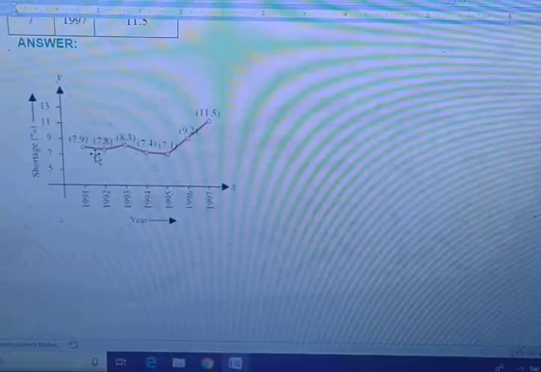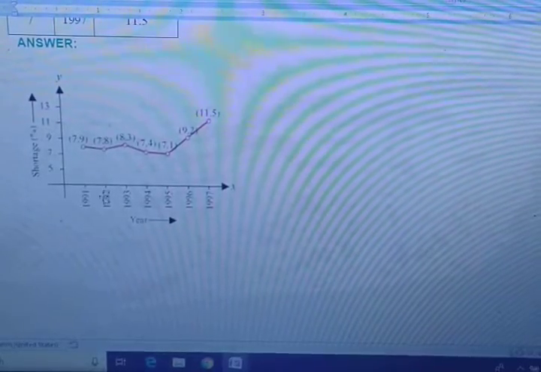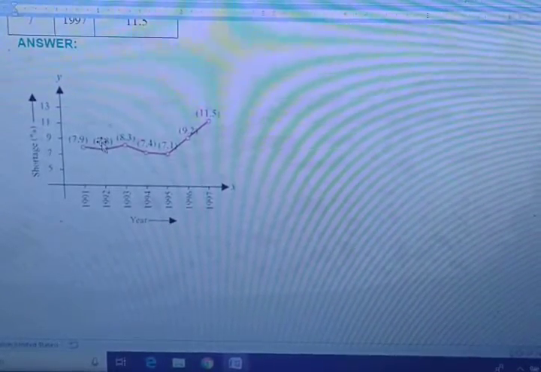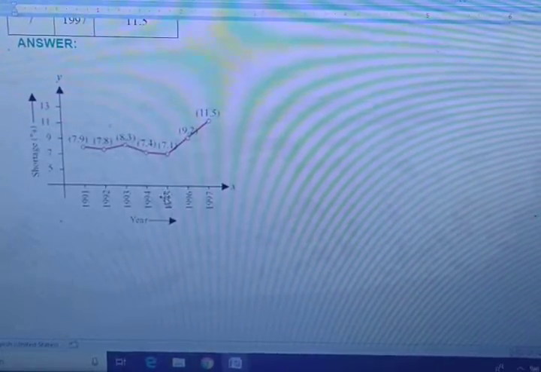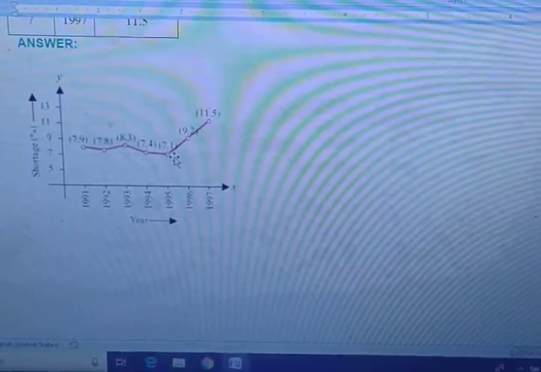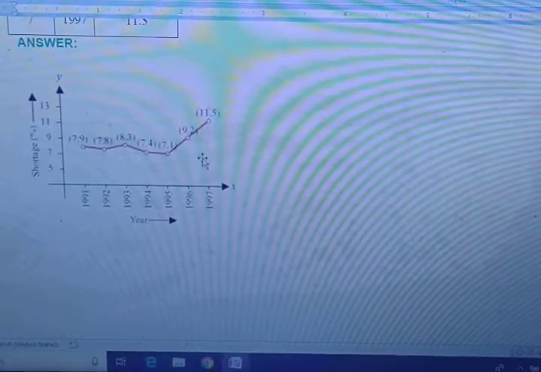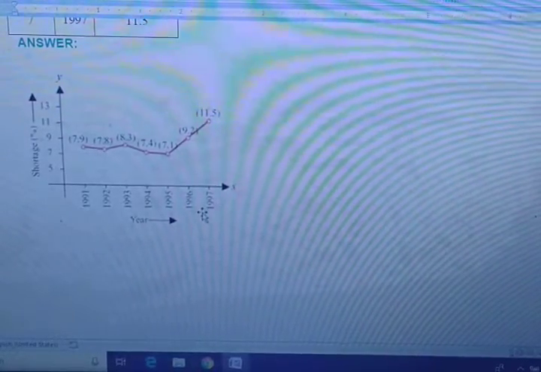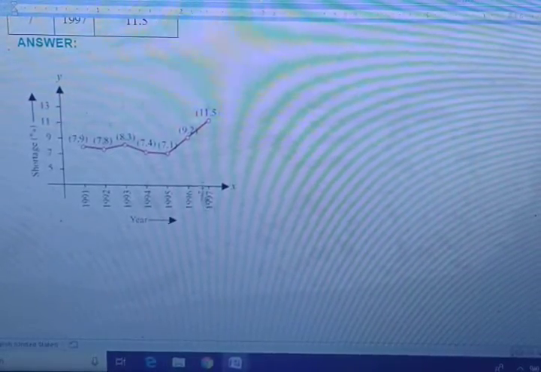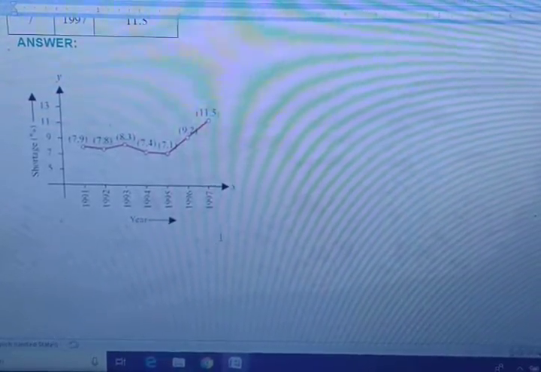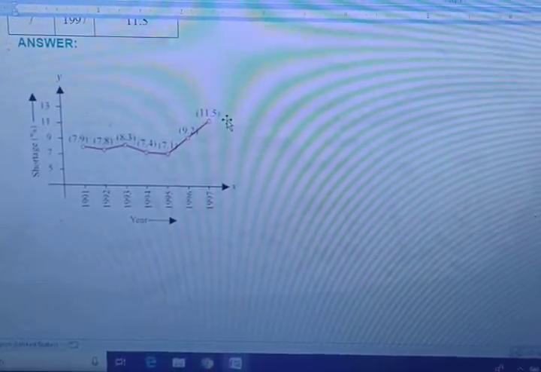In 1991 7.9 percent, in 1992 7.8 percent, 1993 8.3, 1994 7.4, 1995 7.1, 1996 how much? 9.2, and 1997 it's 11.5.